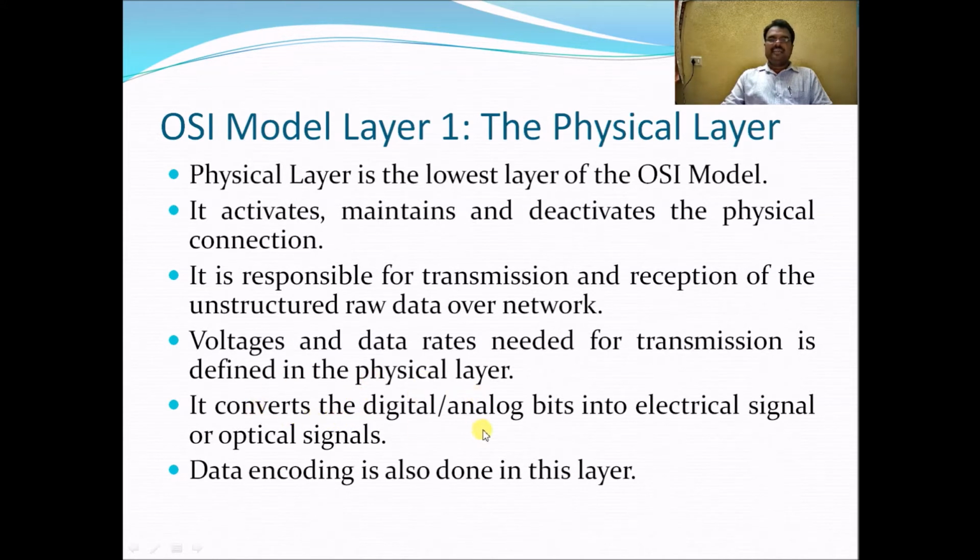It converts the digital or analog bits into electrical signals or optical signals while transmitting. Data encoding is also done in this layer. So these are the details about the physical layer.